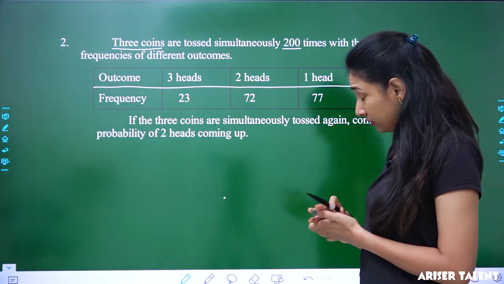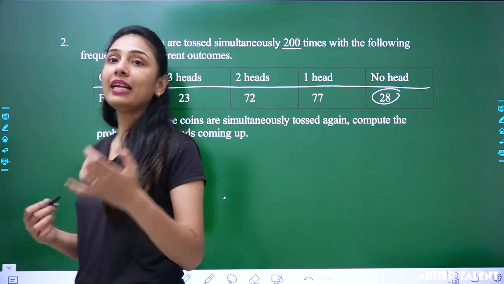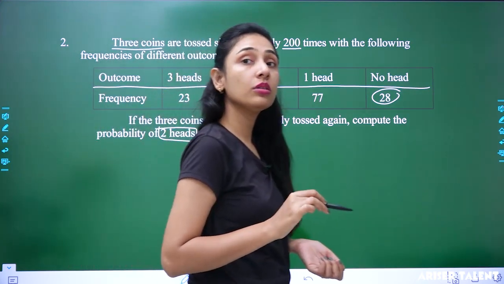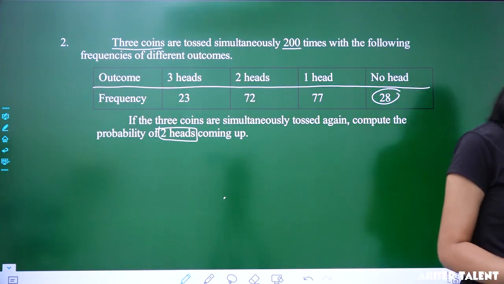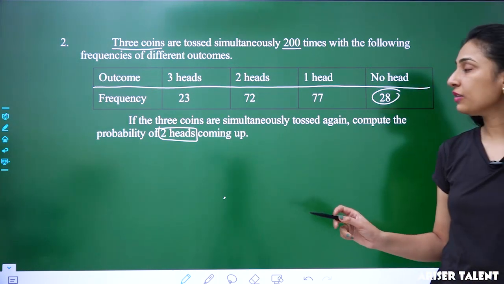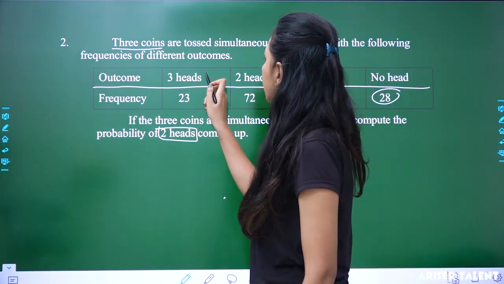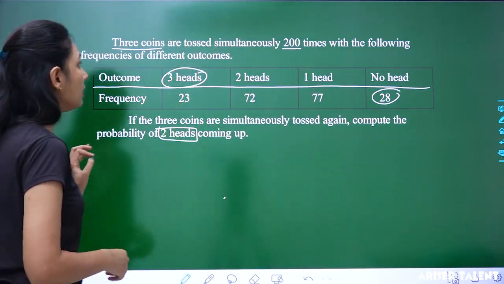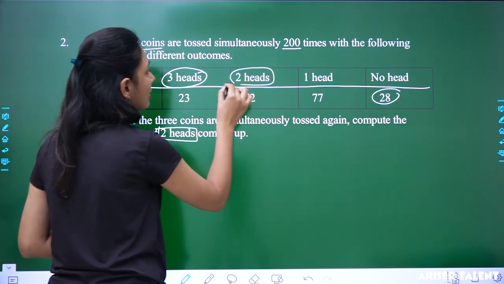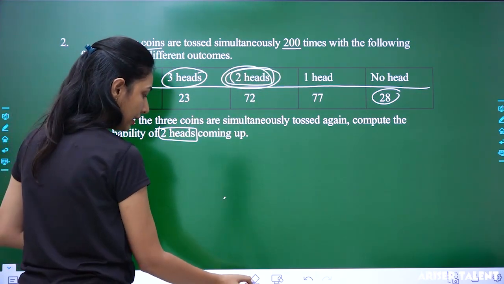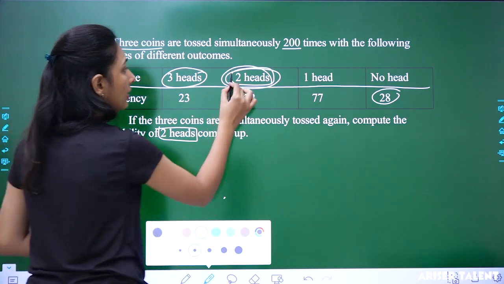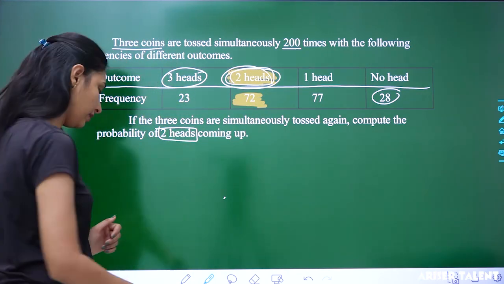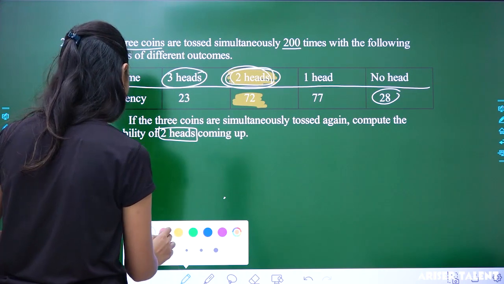Now there are 2 different things, getting all heads or getting 2 heads. You should be more specific about this word, because you have 3 heads here also and 2 heads here also. So you may be confused about whether we have to consider the 3 heads because it also contains 2 heads. Here it's asking only about 2 heads, and that is clearly this section. So we will be concentrating on that one.